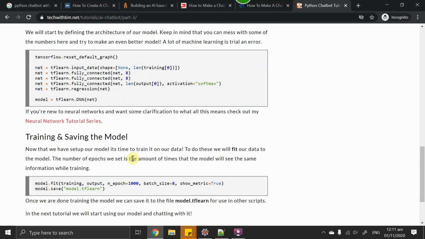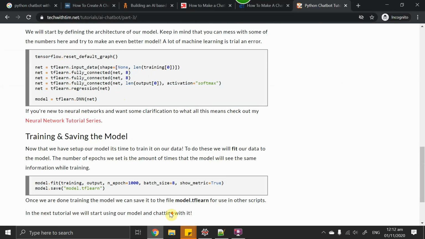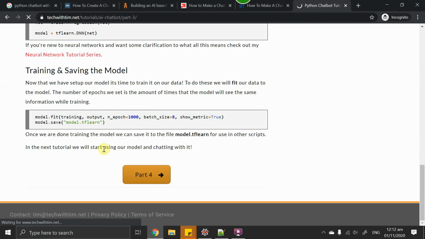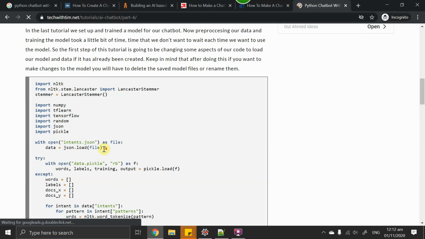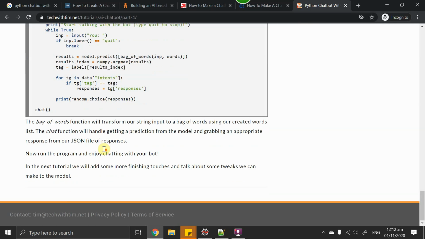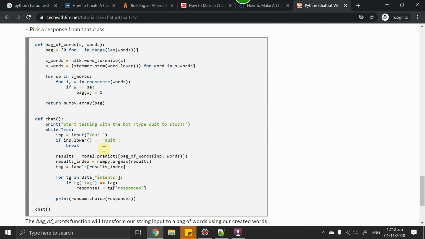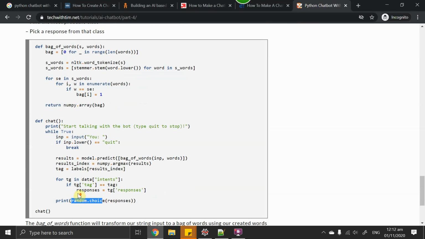We are using machine learning because I believe that if we have less data, then we should opt for machine learning instead of deep learning, because deep learning is data hungry and machine learning requires less data as compared to deep learning. One thing I would like to show there is random choice. I would also like to use that function, but I will tell you at the end why.